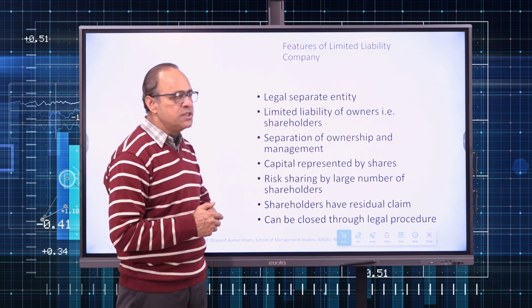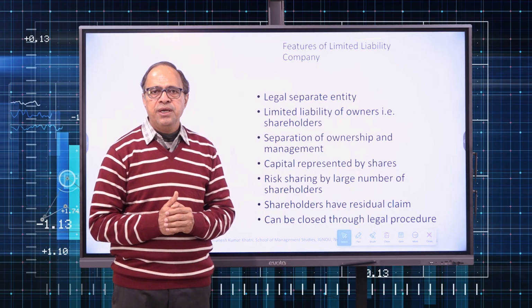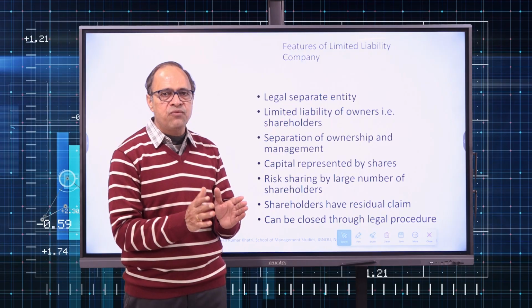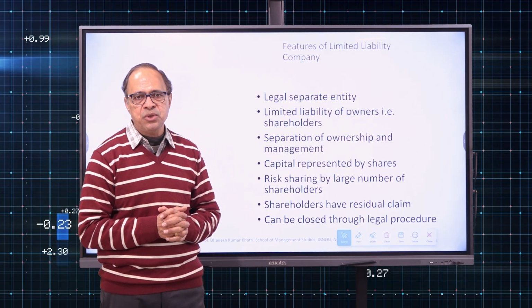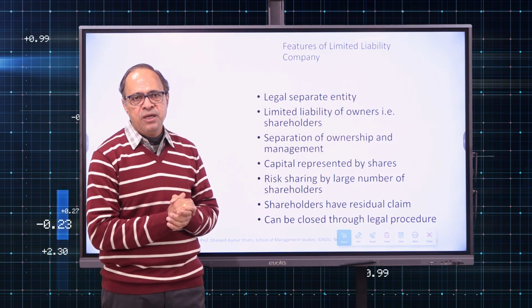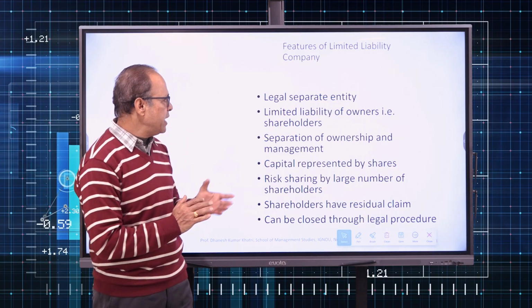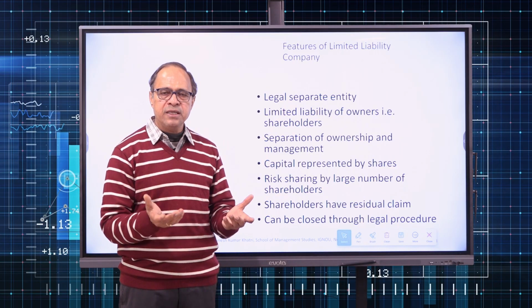Now what are the features of a limited liability company? When we say limited liability company, it means the liability of the shareholders is limited up to the value of shares purchased by them. They are not responsible to contribute to the losses of the company. If someone has purchased shares of 10,000 rupees, he has paid 10,000.